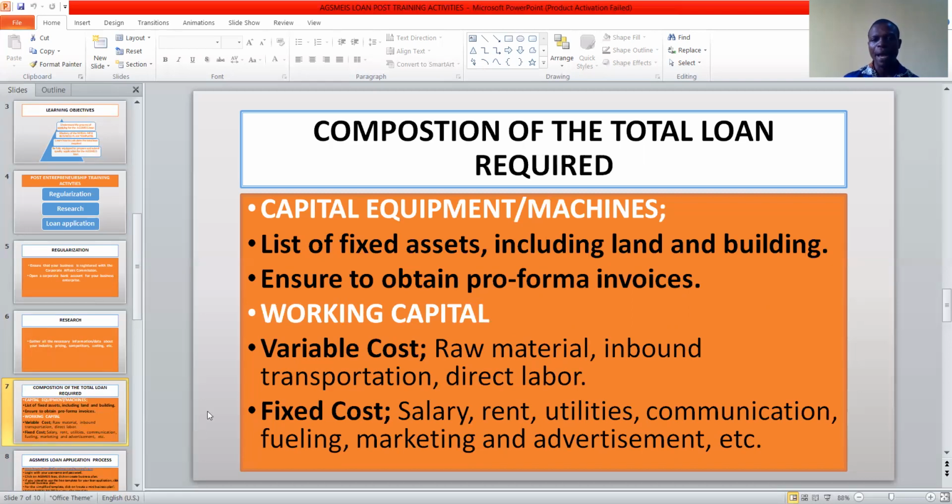Then the second part is working capital. The Agsmeis loan working capital is structured into variable costs and fixed costs. Variable costs are those costs that do not vary, that do not increase.